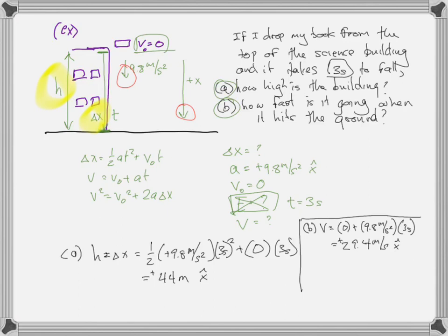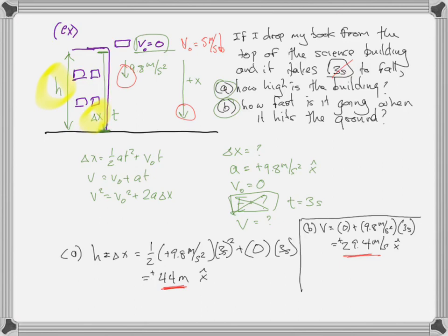So for part C, maybe I'll do it in red. For part C, what has changed is V0 equals 5 meters per second in the downward direction. And what's changed is that it no longer takes 3 seconds to fall. That was dropping it from rest. Otherwise, I believe everything else is the same. Actually, let's be careful. The height of the building is still the same, but the final velocity is not the same. I didn't ask what the final velocity is when I throw it down at 5 meters per second, but it does change. Okay, so there's my picture.